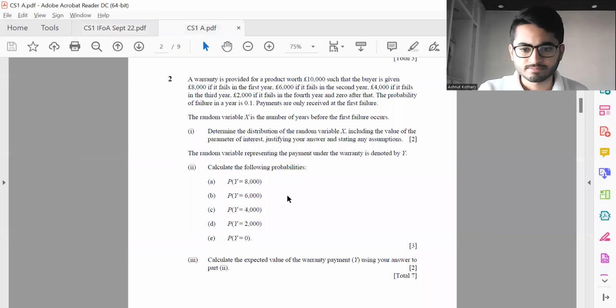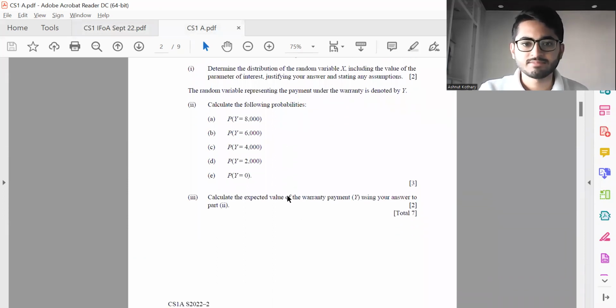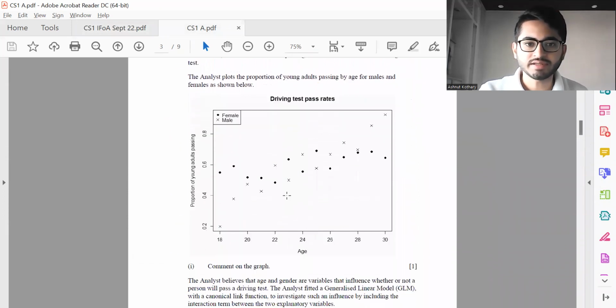So that is the case. Then moving forward to question number three. Again, one of those questions where students somehow did find difficulty.